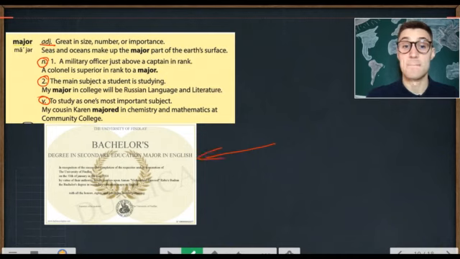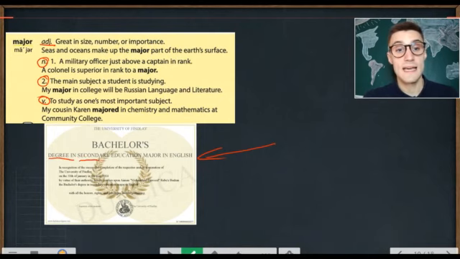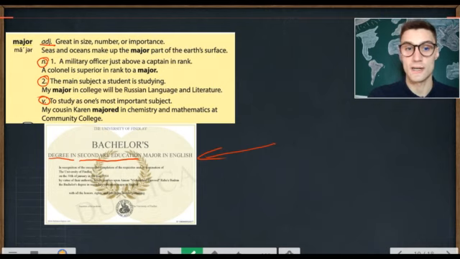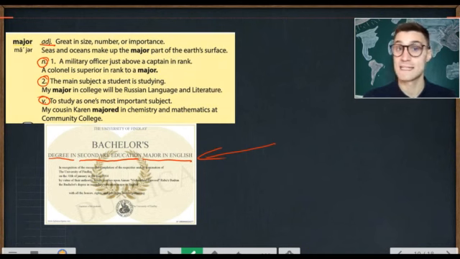Now here is a bachelor's degree, an example of one. We can see it is a degree in secondary education. So that is what this person studied, secondary education. Major in English. So their main subject was English. Their major was in English.